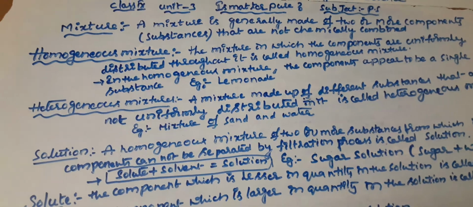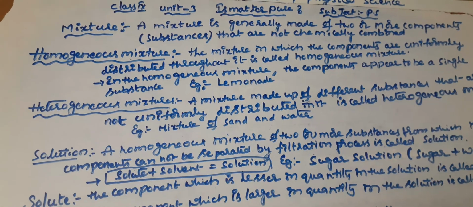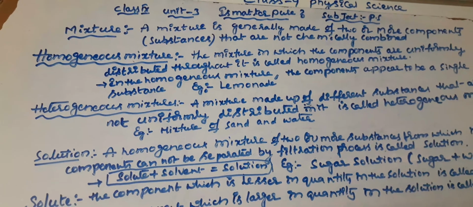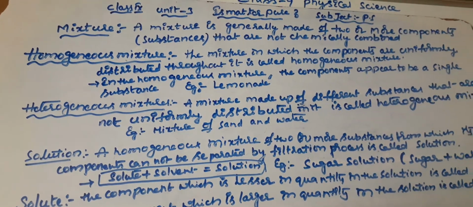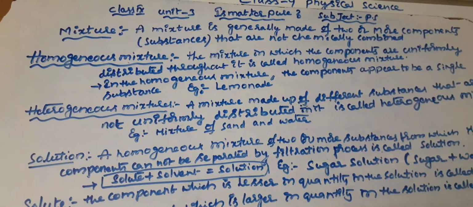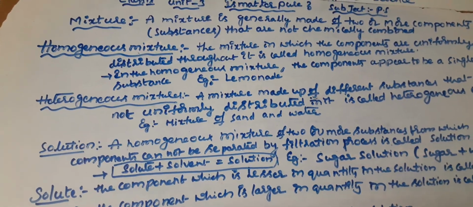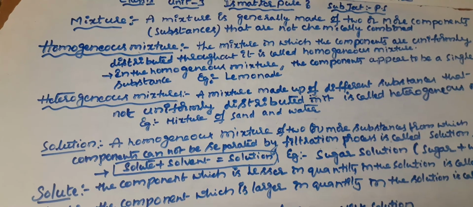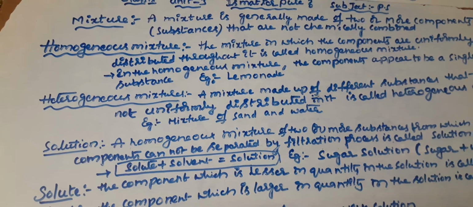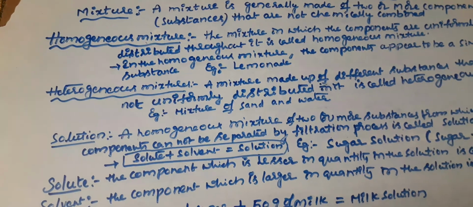For example, lemonade. For the preparation of lemonade, we take water, sugar, lemon juice, etc. But after mixing all these, these three substances will appear as one substance. The mixed substances are uniformly distributed and appear as one substance. So it is a homogeneous mixture. For example, salt and water. When salt is dissolved in water, both substances appear as a single substance. So it is a homogeneous mixture. Milk and sugar, homogeneous mixture. Sugar and water, homogeneous mixture.